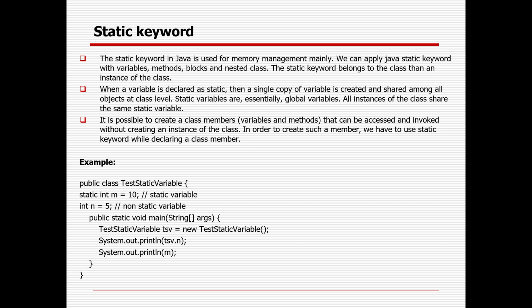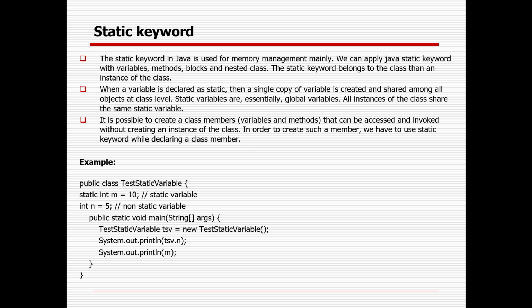So static keyword in Java is used for memory management mainly. We can apply Java static keyword with variables, methods, blocks and nested classes sometimes. The static keyword belongs to the class rather than an instance of the class. When a variable is declared static, then a single copy of the variable is created and shared among all the objects at class level. Static variables are essentially called global variables. All instances of the class share the same static variable.